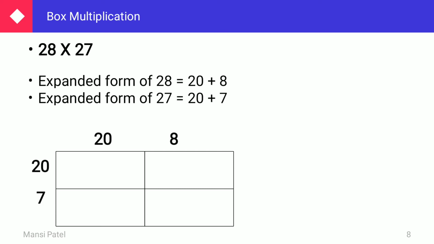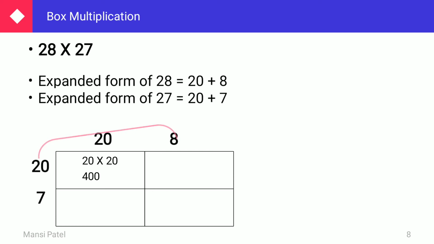Now in the first box, whose multiplication do you have to write down? You have to write down the multiplication of 20 and 20. What is the multiplication of 20 multiplied by 20? So we can say that 20 multiplied by 20 is 400. How does it come? See here. In 20 and 20, two 0s are there. So just put two 0s, and then 2 multiplied by 2. 2 2s are 4. So it is 400.